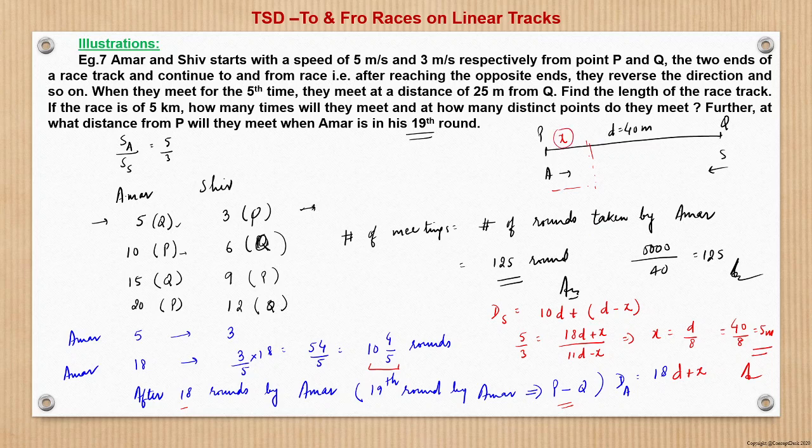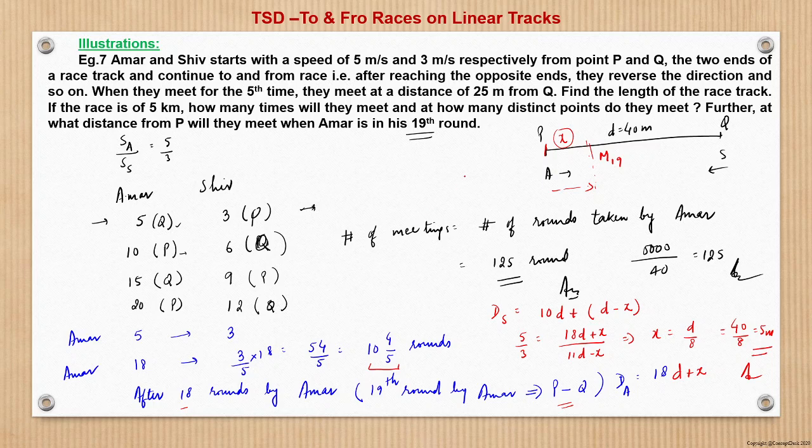Now when Amar is in 19th round, it means that before that he would have completed 18 round, right? So on the completion of 18th round, he would be at a point P, right? And then in 19th round, he would have started from P towards Q, right? This is the position of Amar. And then at this point M19, he meets Shiv.